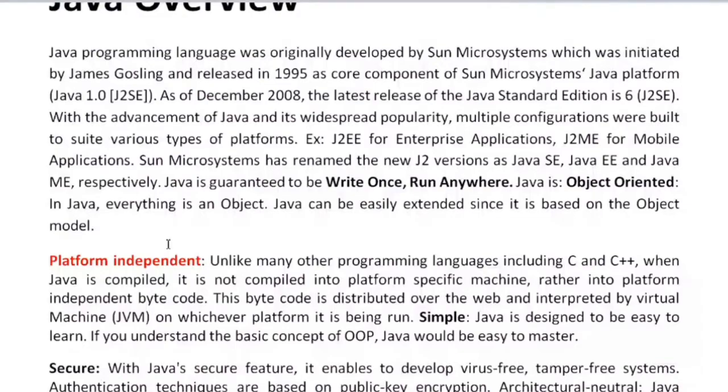Suppose you are using programming C on a Windows system. To execute the C file in Windows, you use Turbo C. Similarly, to execute a C file on a Linux or Unix system, you need different software, like PuTTY. Have you heard about PuTTY software? So there are different versions of software to use programming C.